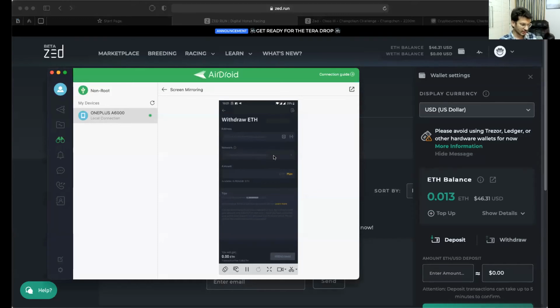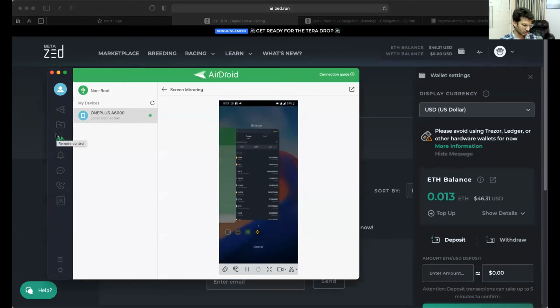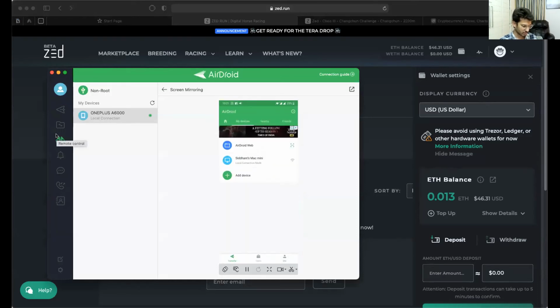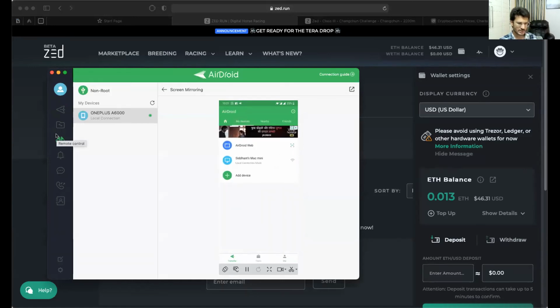So just a second. What is AirDroid? AirDroid is the app to just see my phone. It's like AirPlay.